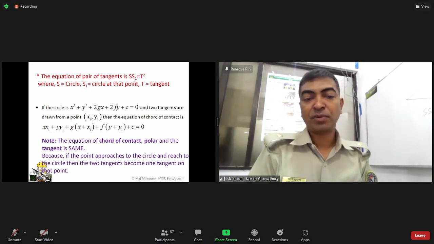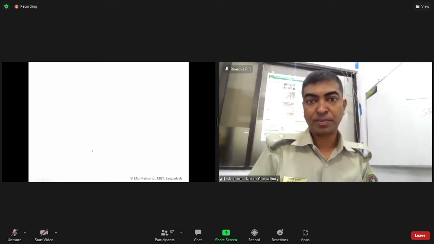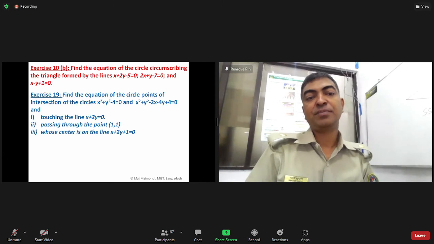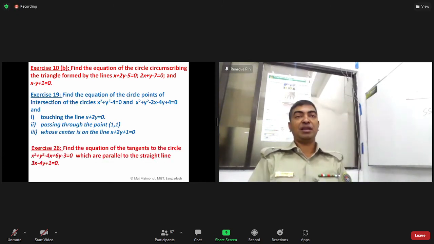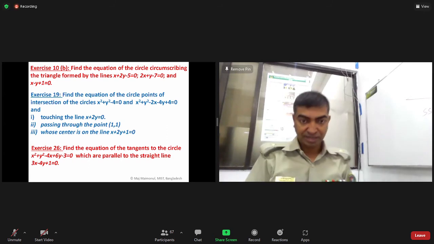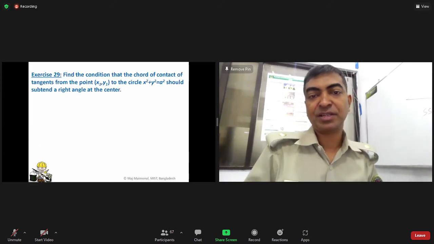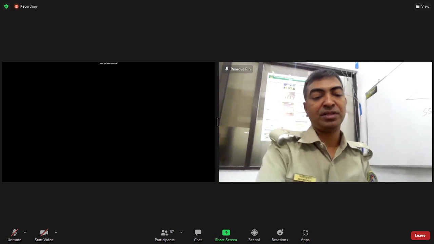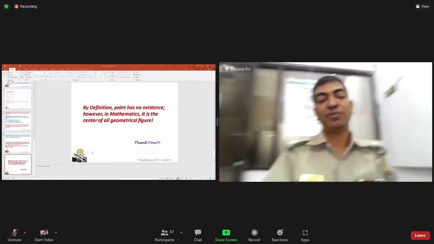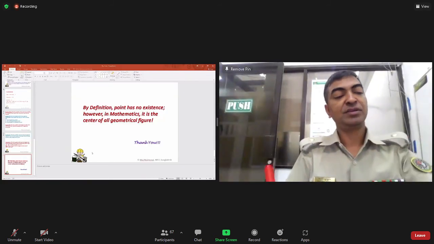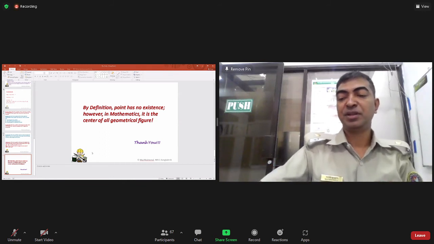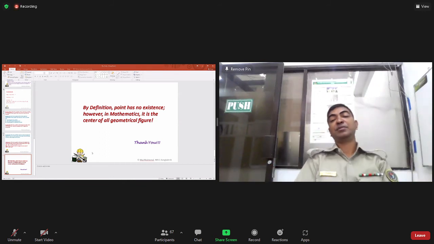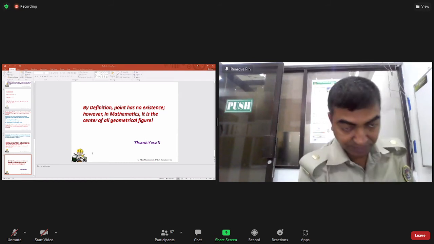The equation of the chord of contact, polar, and tangent is the same. So we have covered this. I will not discuss any problems from the chapter; we go directly to the system of circles. You can go through the examples in the chapter in a few minutes, but it is not very important for the exam. But the system of circles is very important. Now we are going to discuss the system of circles.